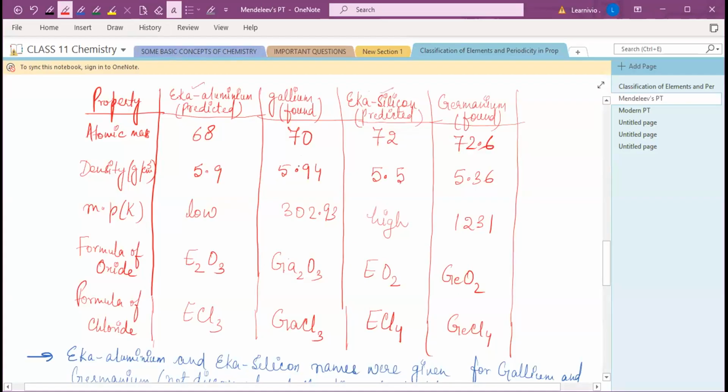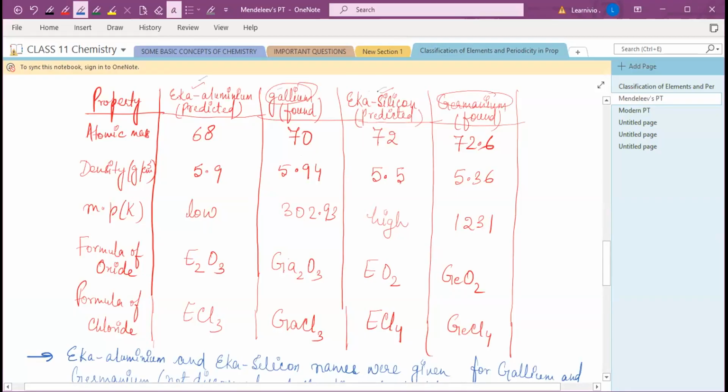What I said, I'm just repeating. When Mendeleev's periodic table was published, gallium and germanium, these two elements, were unknown. So he left the gap under aluminium and under silicon, and called them Eka aluminium and Eka silicon.